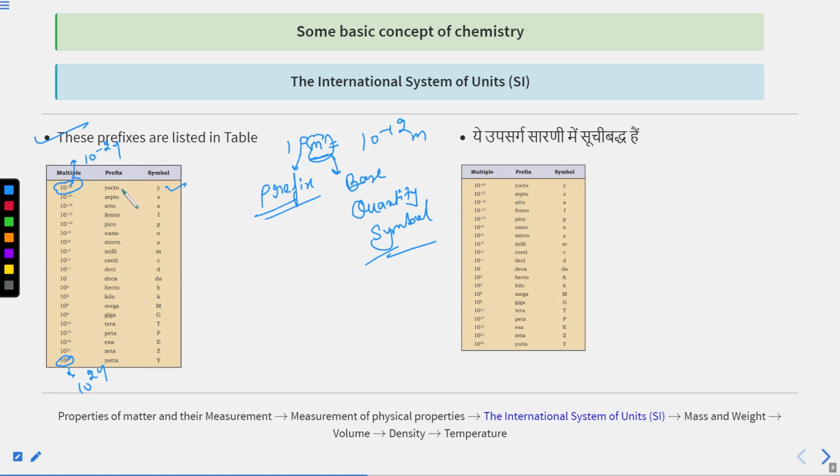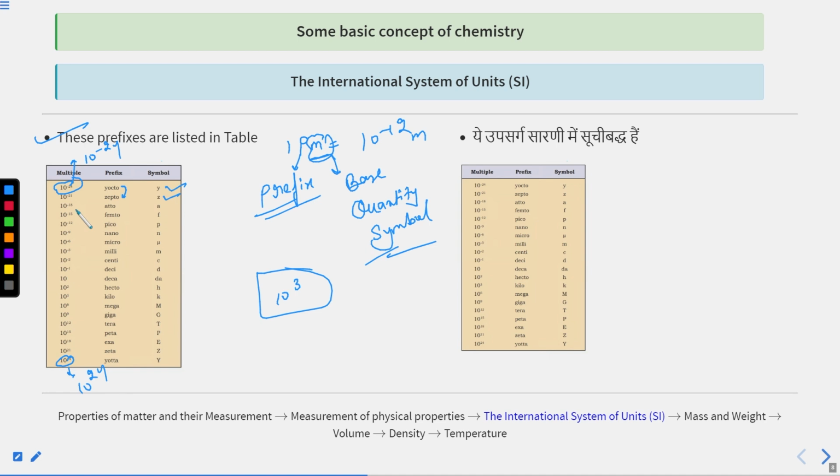When you are moving from one prefix to another, while moving top to bottom in this particular table, you have to add 10 raised to the power 3 to the above multiple. So if it is 10 raised to the power minus 24, just add 10 raised to the power plus 3, and you will get 10 raised to the power minus 21, which is named zepto, and small z will be the symbol.